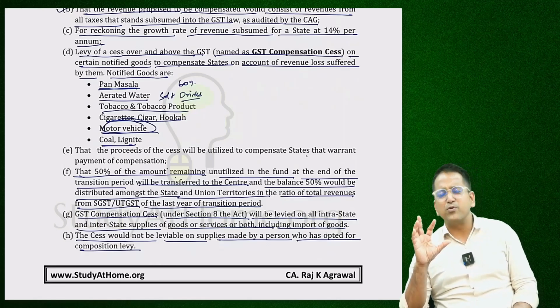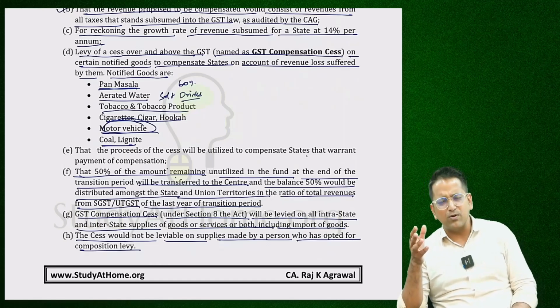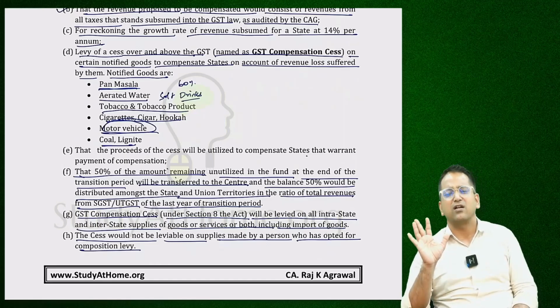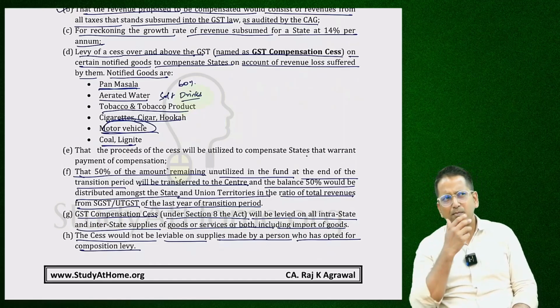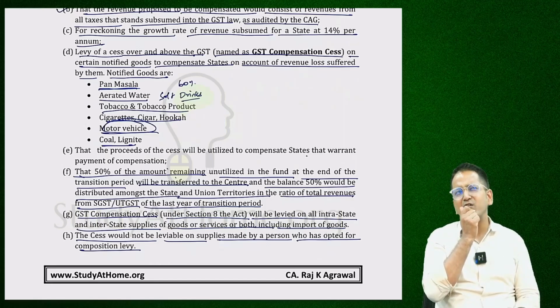Such merchants under the composition scheme who are given facilities in GST, they don't have to collect GST compensation cess. Don't have to pay. Now you will say that if you wish to buy a new car, this dealer who sells cars, won't his turnover be more than 1.5 crores? A car costs 25 to 30 lakhs. And this won't happen if a car costs 15 lakhs. Second thing. Furthermore, now you will say that you can buy cigarettes from shopkeepers who are part of the composition scheme. Then what will happen? He will not take compensation cess from us. How should I explain? That won't happen, it won't make a difference.